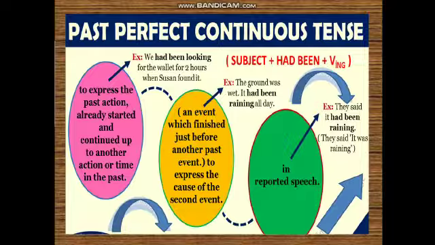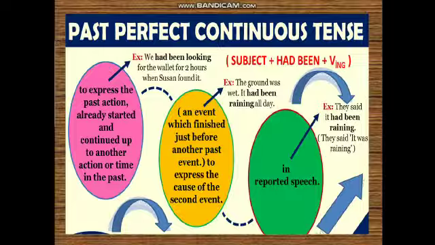So past perfect continuous tense is used to express a past action already started and continued up to another action or time in the past. When another action or time occurred before that, if any action has been continued for a duration, at that time we also use past perfect continuous tense.